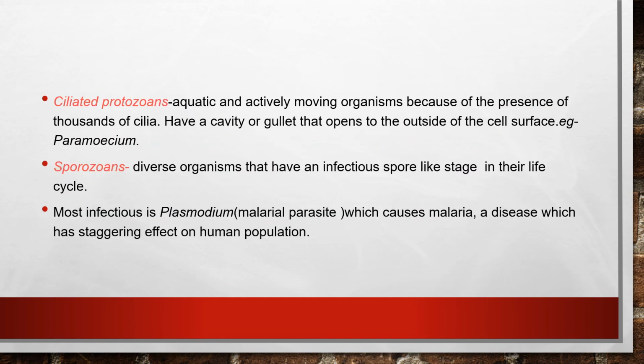Next is the ciliated protozoon. These are aquatic and actively moving organisms because of thousands of cilia. They have a cavity or gullet that opens to the outside of the body, like Paramecium. So, that is the ciliated protozoons.